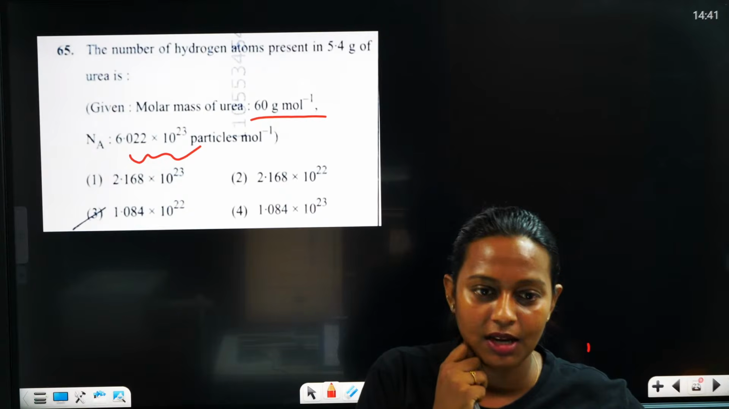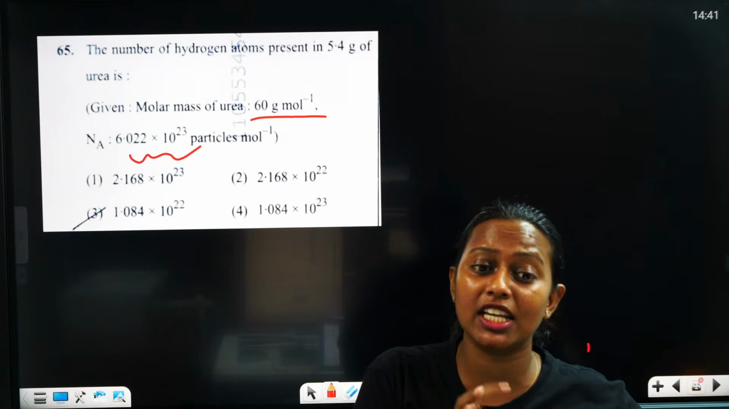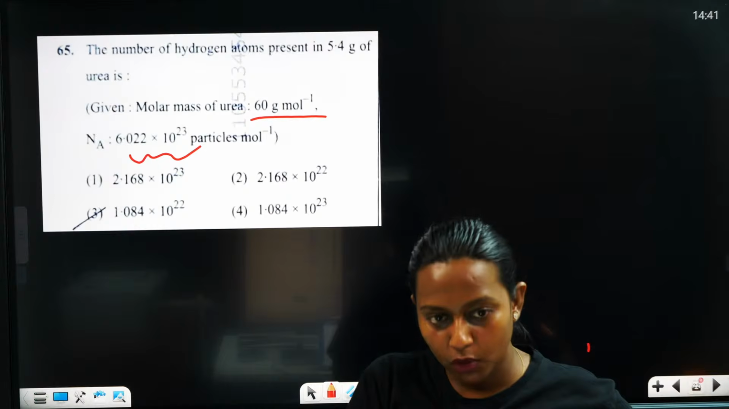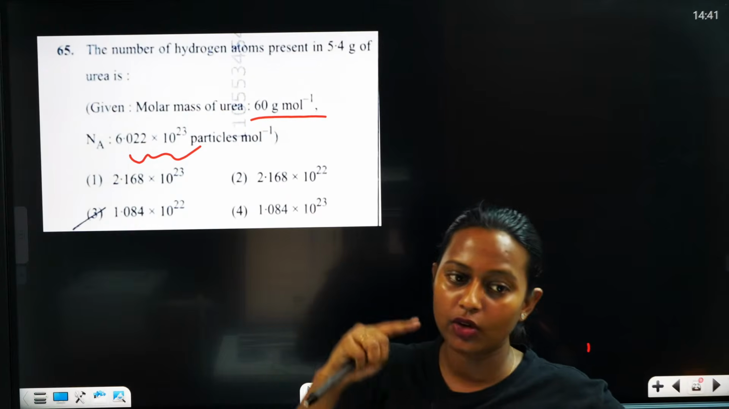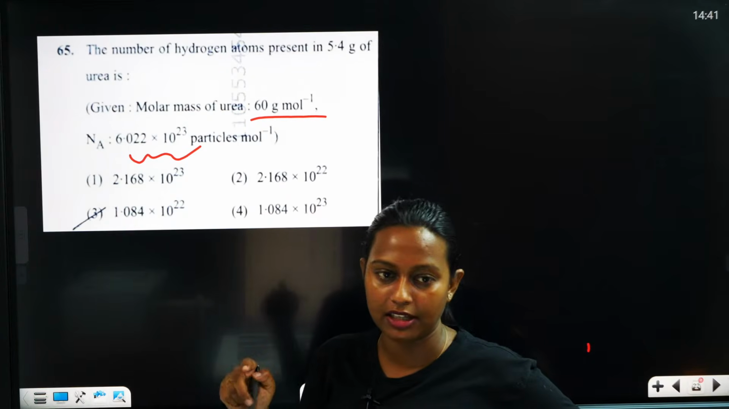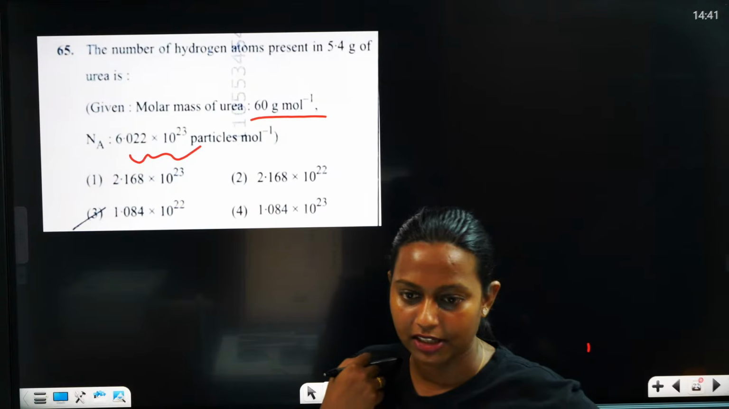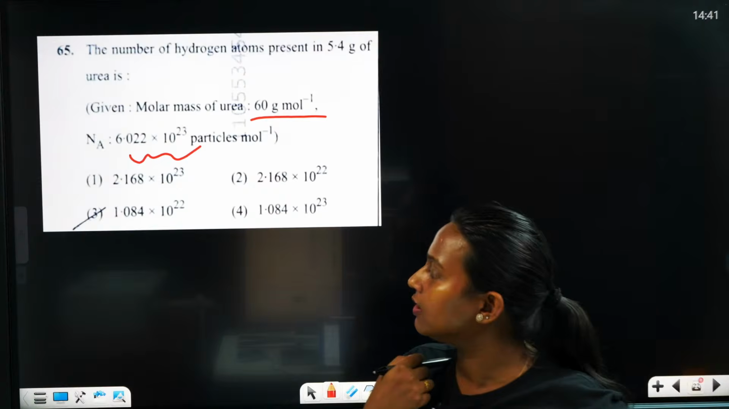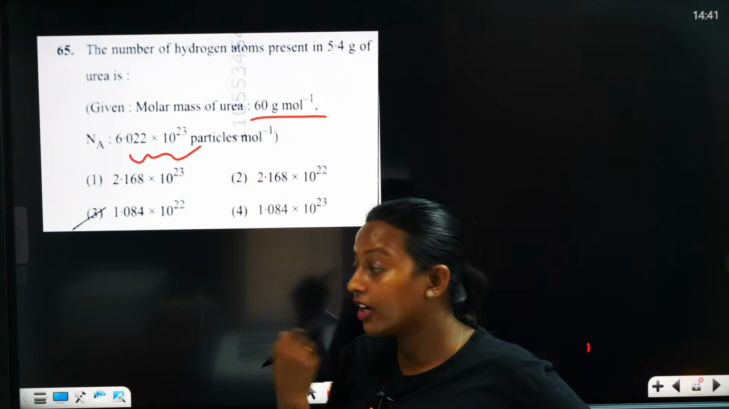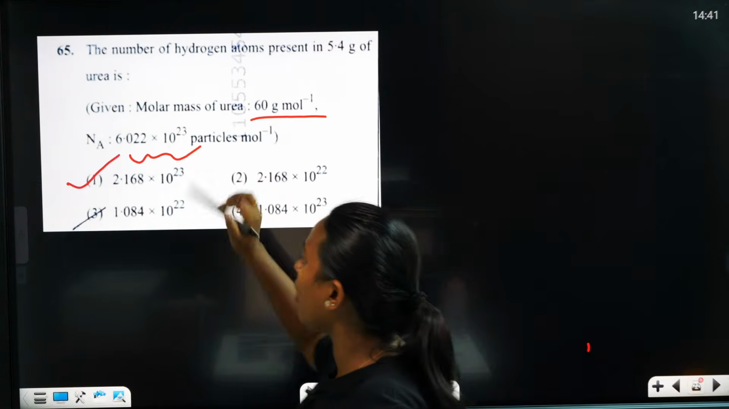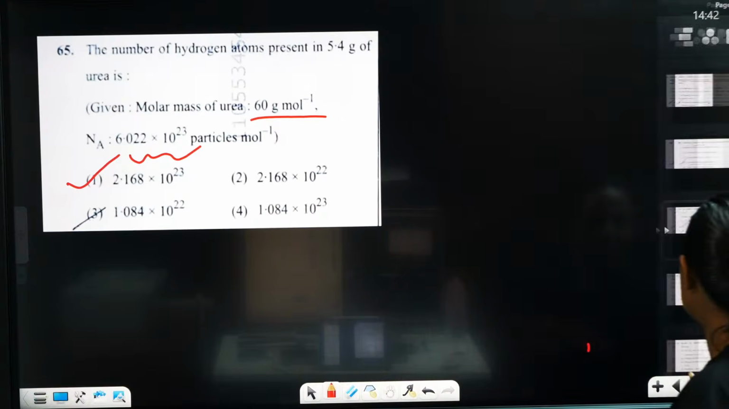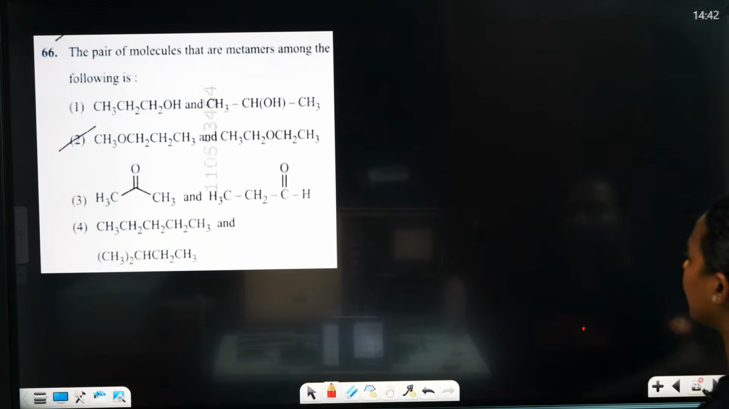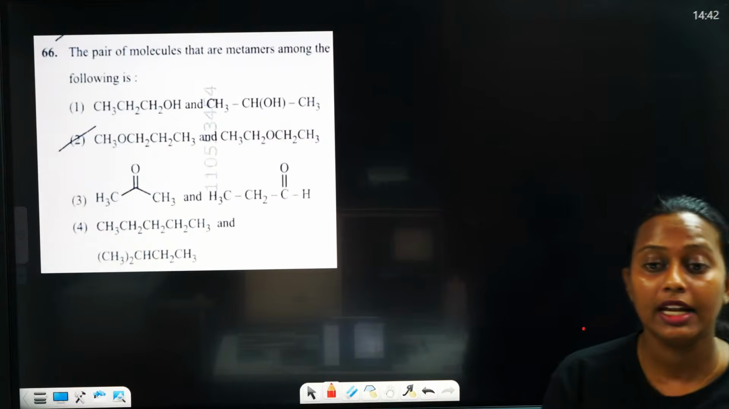Given mass by molar mass, it's very simple. You will get moles, then you can calculate the number of particles. So what will be the correct answer? The correct answer is actually 2.168. Then we are moving to the next question.